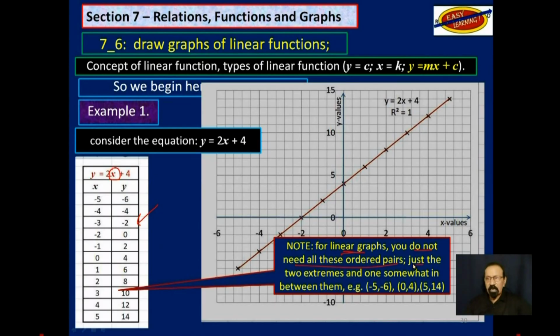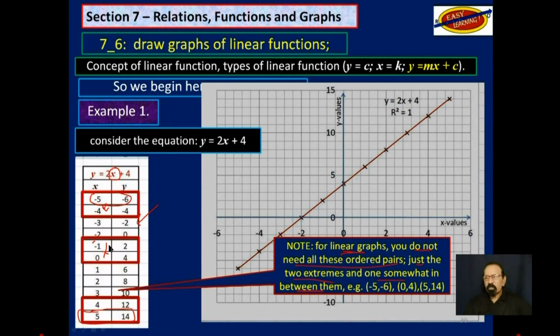You just need the two extreme pairs and one somewhere in between. So maybe that one or the one below there, and then this one here.